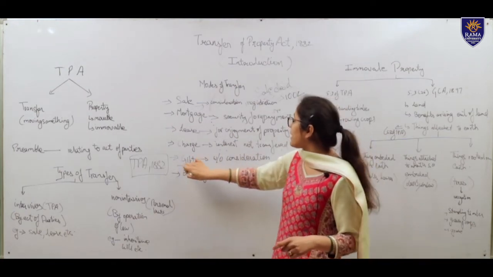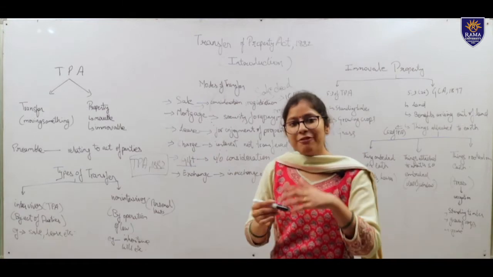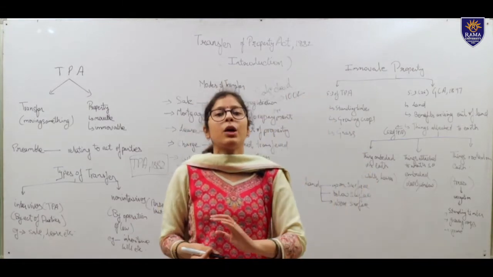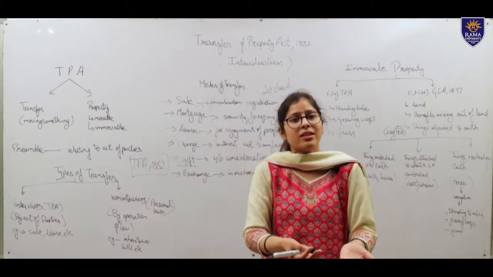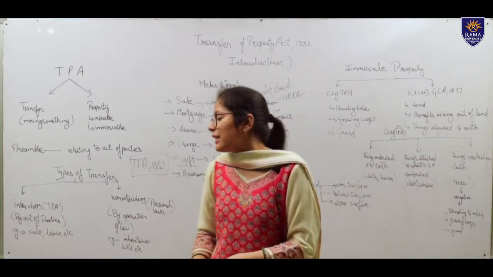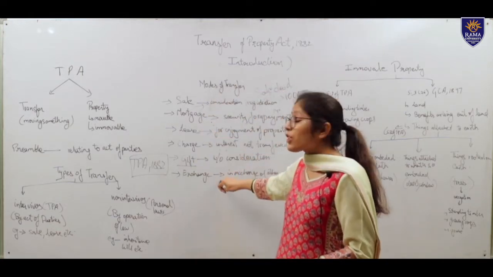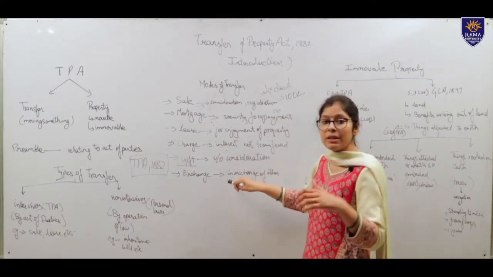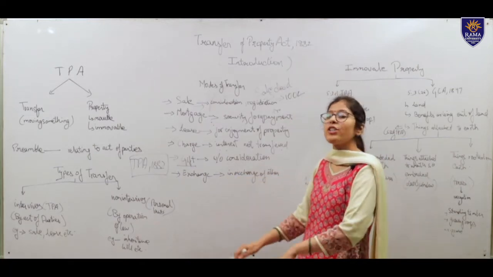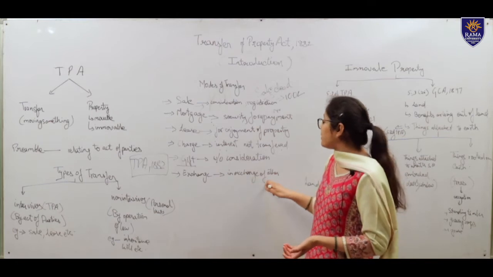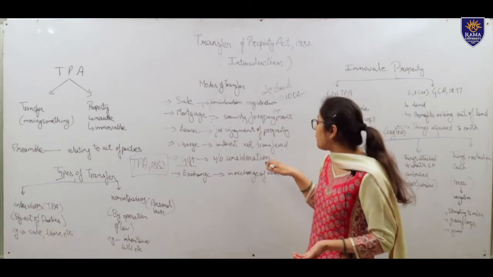The fifth mode is gift. Gift is when a person transfers a property without any consideration. That property is transferred out of love and affection. That is called gift. While exchange is when a person transfers his property in exchange of another. There is no consideration in terms of money.